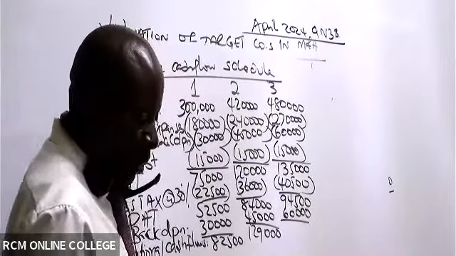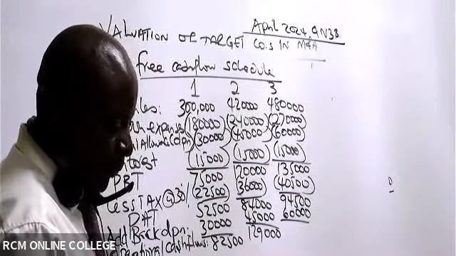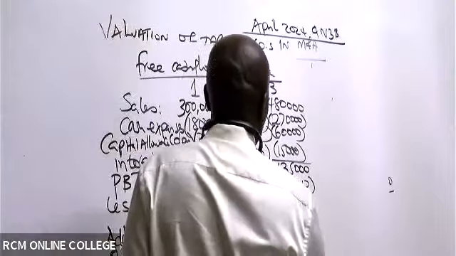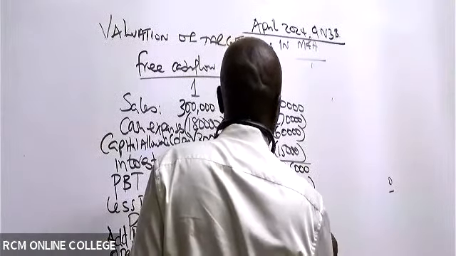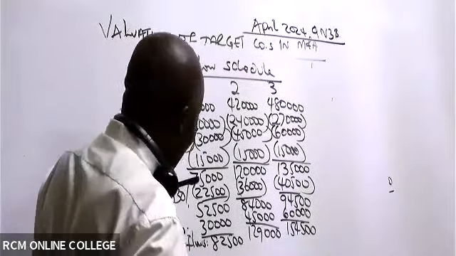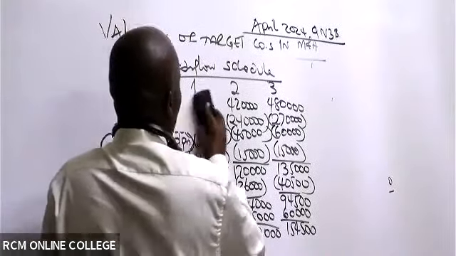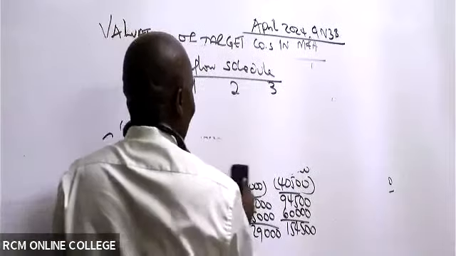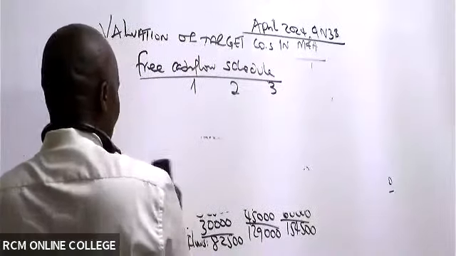And then lastly, what do we have there? 154,500. Now, because of the size of my board, I will have to rub this and then I continue. So don't rub yours. You're continuing with your table.